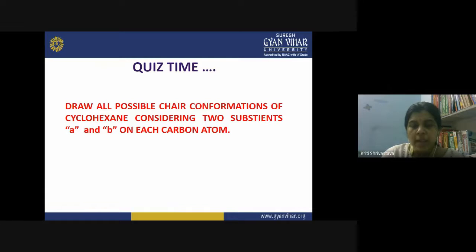So now I have a question for you from today's lecture. You have to draw all the possible chair conformations of cyclohexane by considering two substituents A and B on each of the carbon atoms.